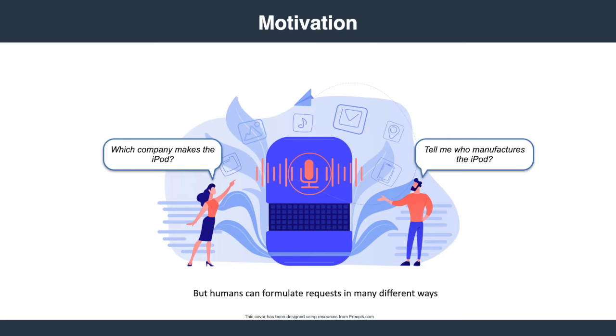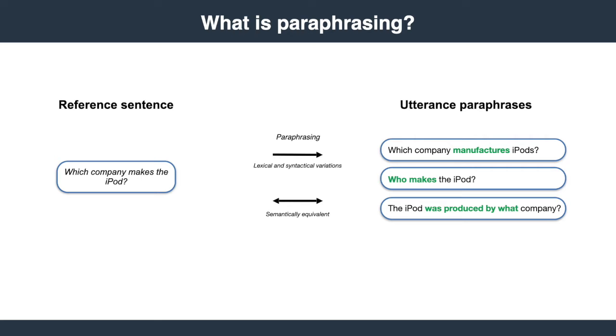For example, a user can express the same request in many different ways. So, conversational AI systems need to be trained to deal with this richness of human language. This requires collecting large and linguistically diverse datasets. In this context, paraphrasing is very appealing. Paraphrasing is a natural language task that aims at reducing lexical and syntactical variation of a reference utterance to generate new but semantically equivalent sentences.